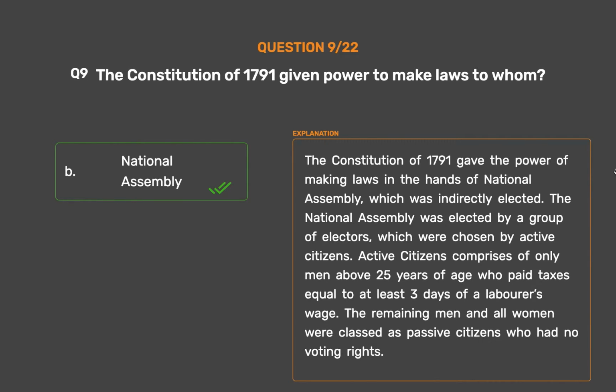Active citizens comprised only men above 25 years of age who paid taxes equal to at least 3 days of a laborer's wage. The remaining men and all women were classed as passive citizens who had no voting rights.